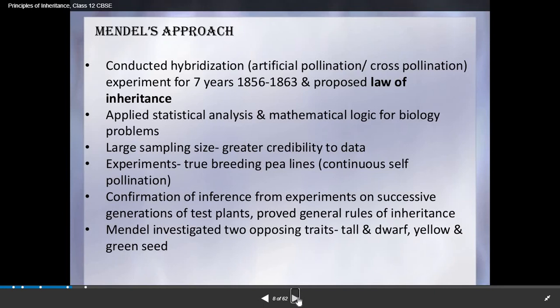His experiments used true-breeding pea lines and continuous self-pollination, with confirmation of inference from experiments on successive generations of test plants. He proved general rules of inheritance. He also investigated 2 opposite traits, such as tall and dwarf, yellow and green seed. So these were some common points he utilized in his approach.